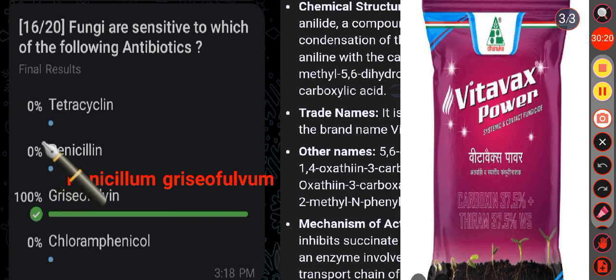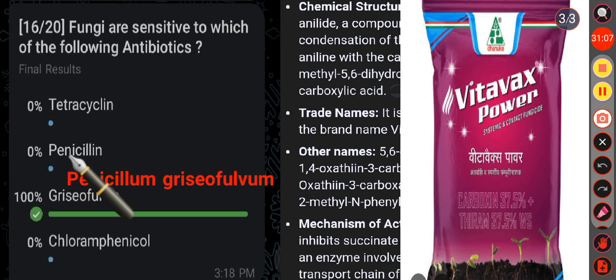And remember, it is not active against bacteria and other types of fungi like yeast. Okay, then see the other option, that is tetracycline. It is a broad spectrum antibiotic used to treat a variety of bacterial infections and at higher concentration can exhibit antifungal activity. But most of the fungi are not sensitive to this antibiotic.